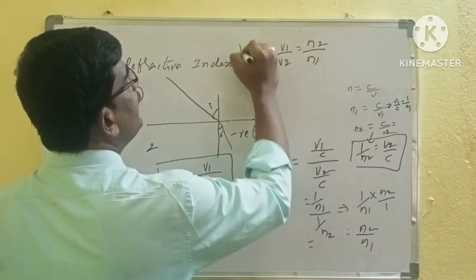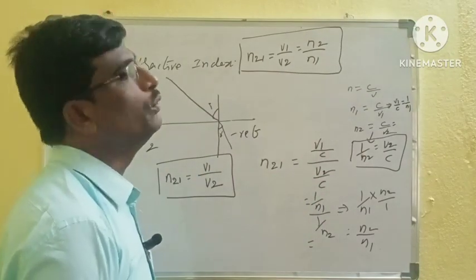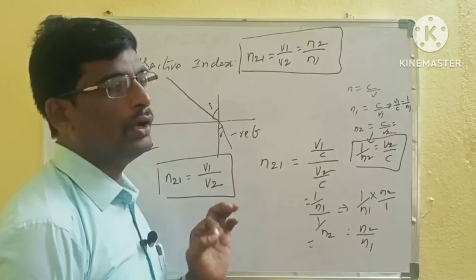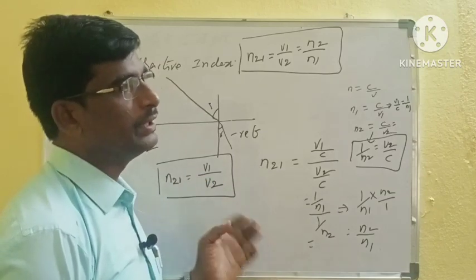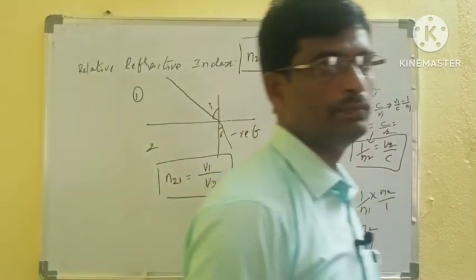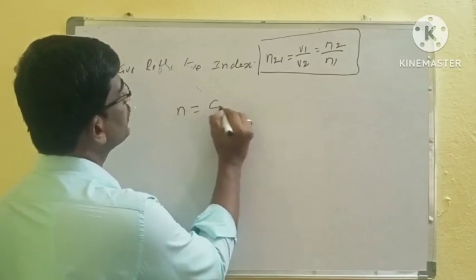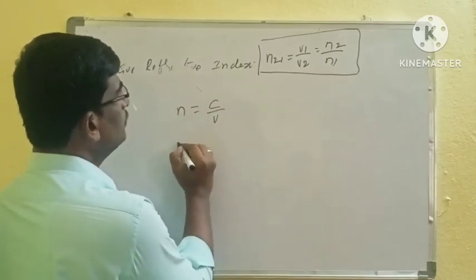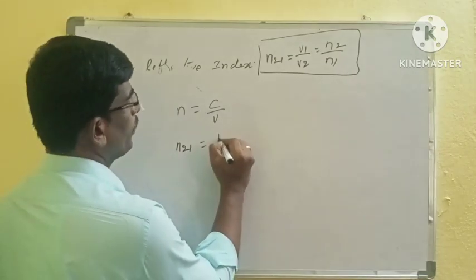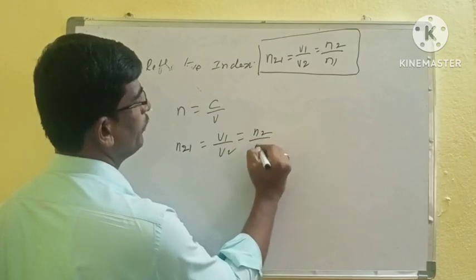This is the relative refractive index. What is the meaning of relative? We are comparing with other mediums, not vacuum. n21 is equal to v1 by v2, which is equal to n2 by n1.